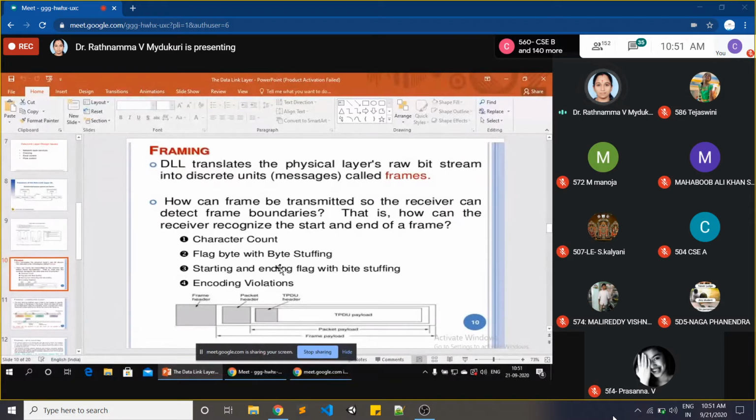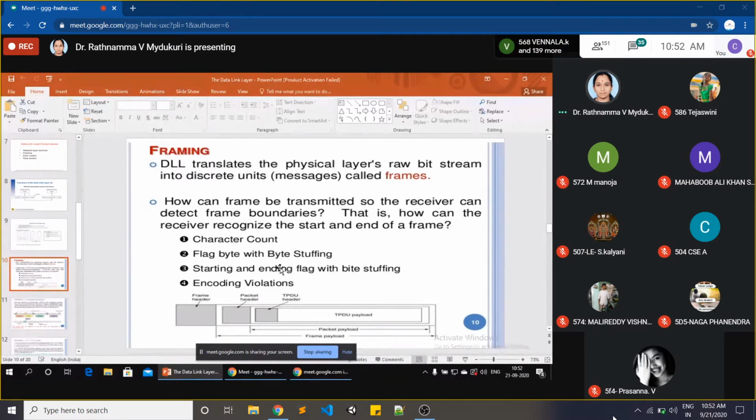You just observe carefully. Here DLL stands for data link layer. DLL translates the physical layer's raw bit streams into discrete units called frames.